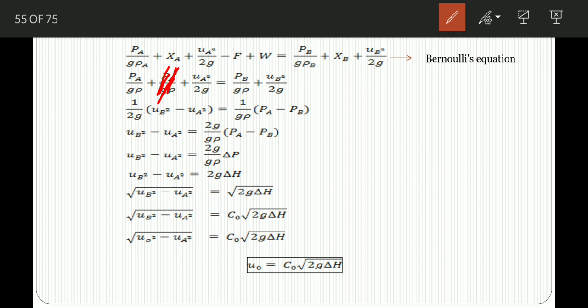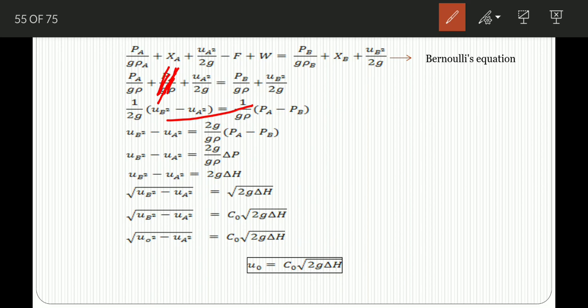Now you have to transfer the velocity to one side and the pressure to the other side. So the equation becomes 1 upon 2G times UB square minus UA square equals 1 over rho times PA minus PB. Now in the next step you just need to transfer this 2G to that side. So the equation becomes UB square minus UA square equals 2G over rho times PA minus PB.